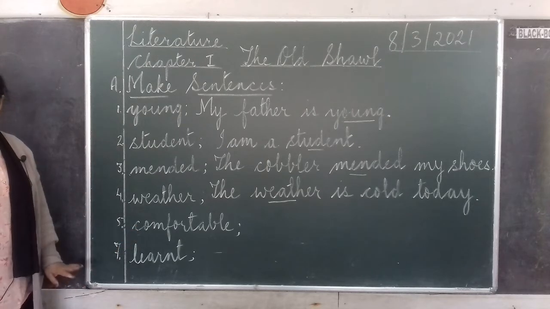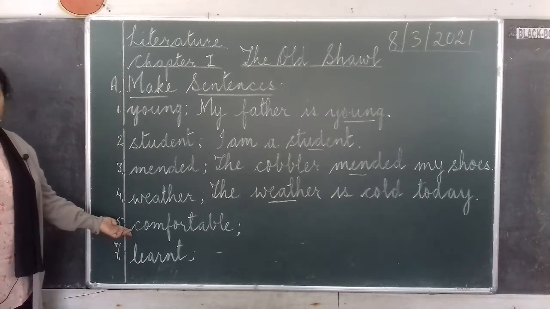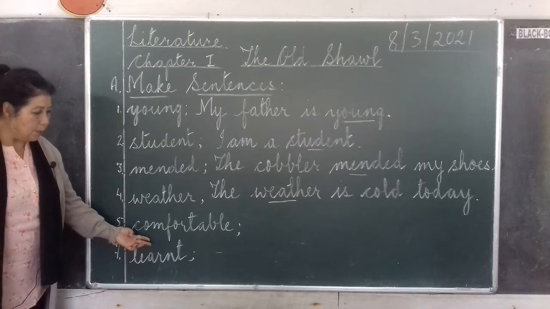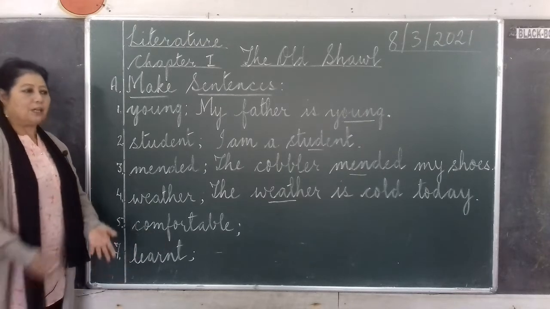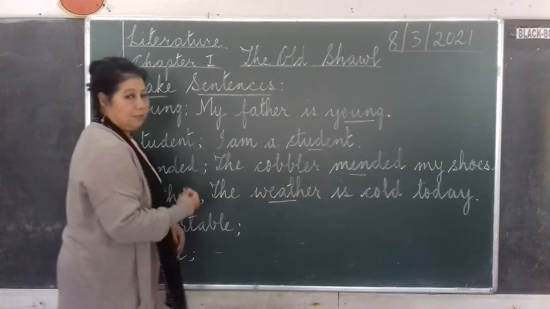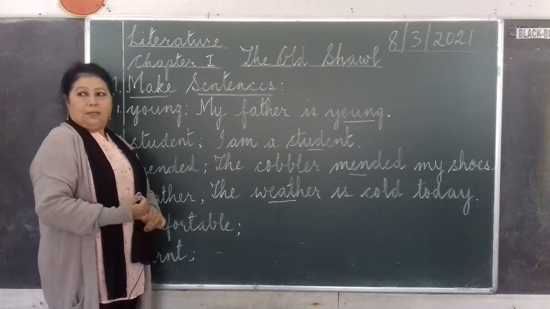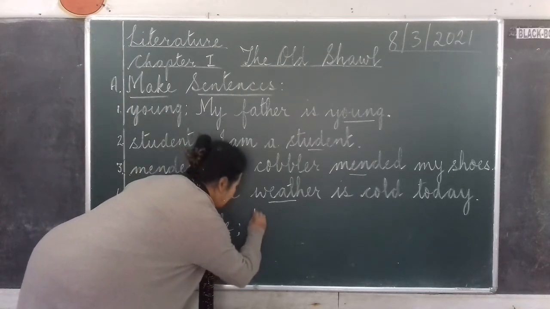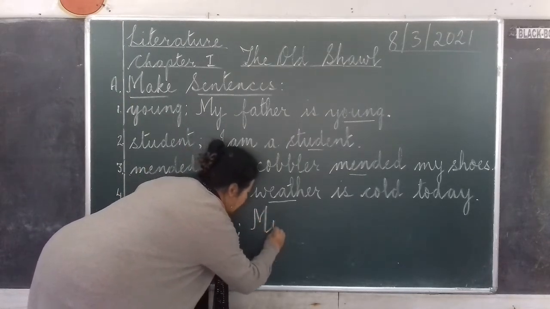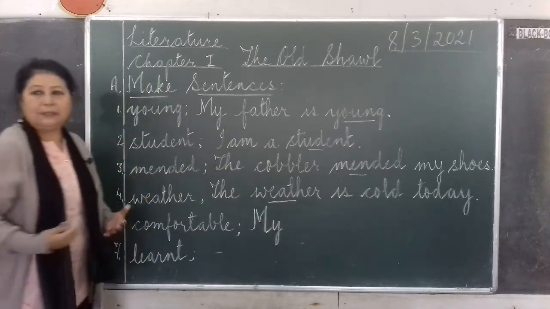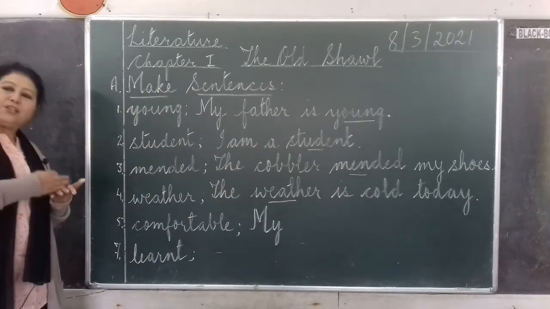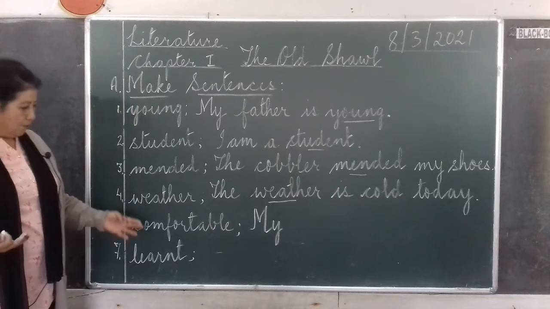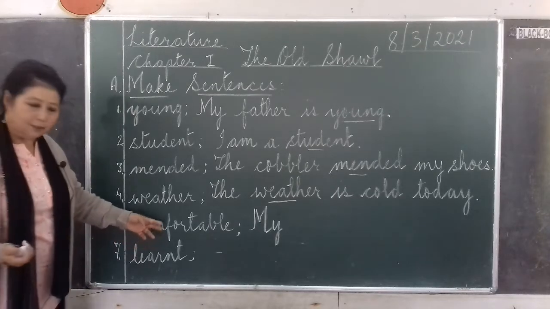Comfortable. Now you can make a sentence using the word comfortable. You can just write, my bed is comfortable. Okay? Cozy and warm, like you feel nice when you sleep on it, so your bed is comfortable.